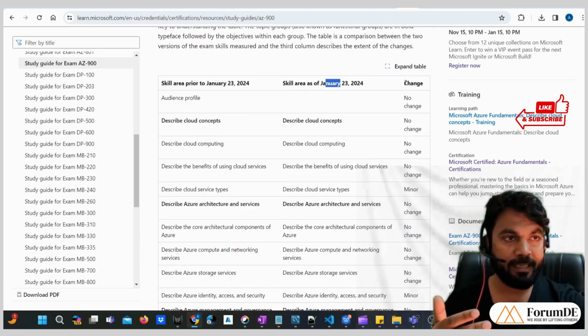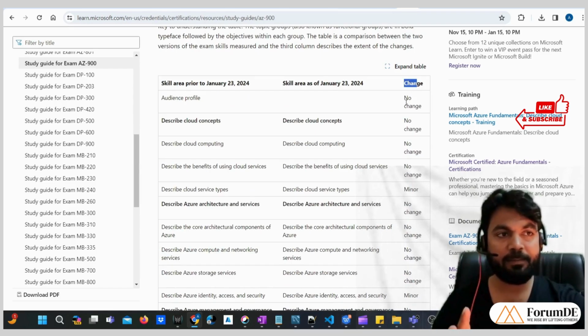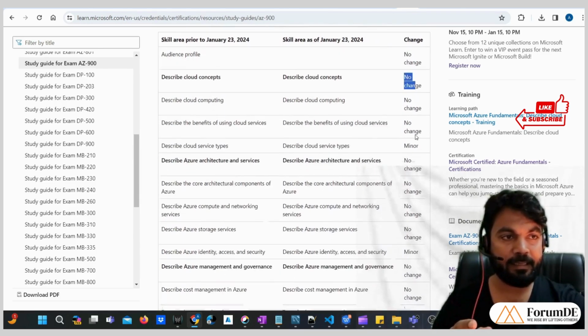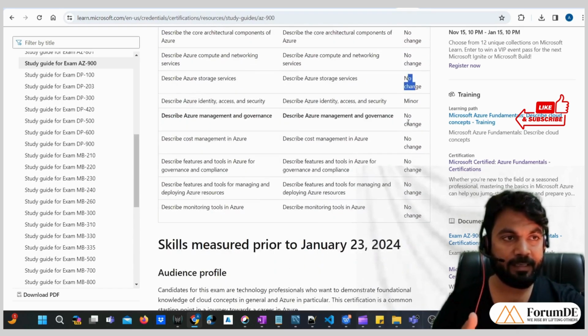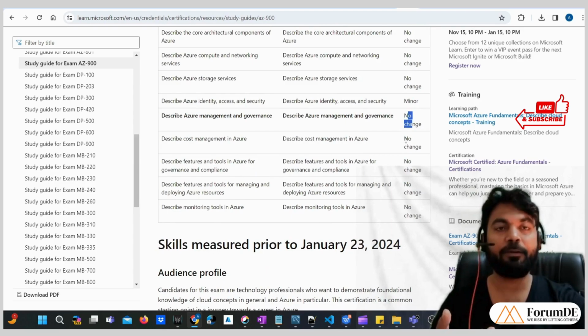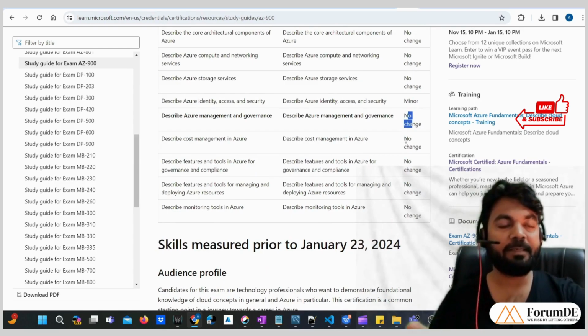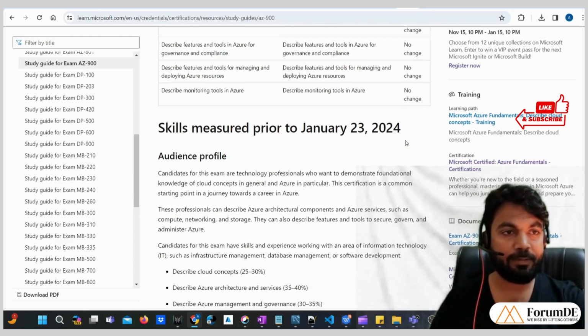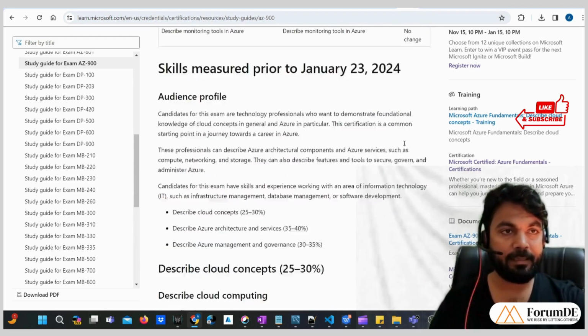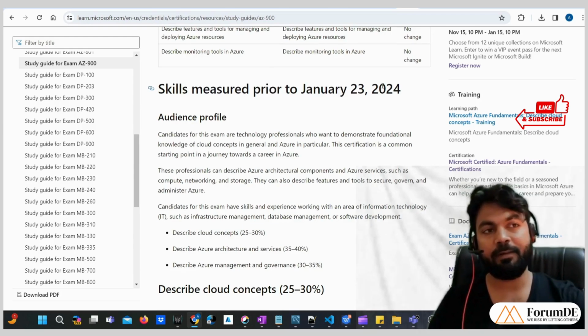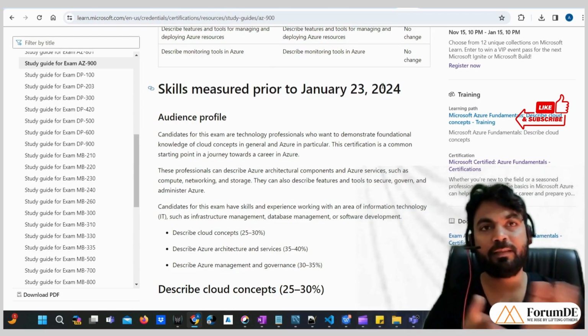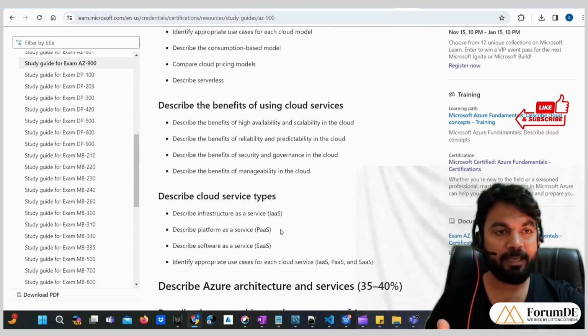So as we can see, there is a change column that is present. In this change column, it is written that no change has been made in the syllabus. So if there is any change mentioned, it means in that particular topic some changes have been done in the syllabus. So here there are no changes, and here it is showing skills measured prior to January 2023 24. It means before this date what all skills were being measured.